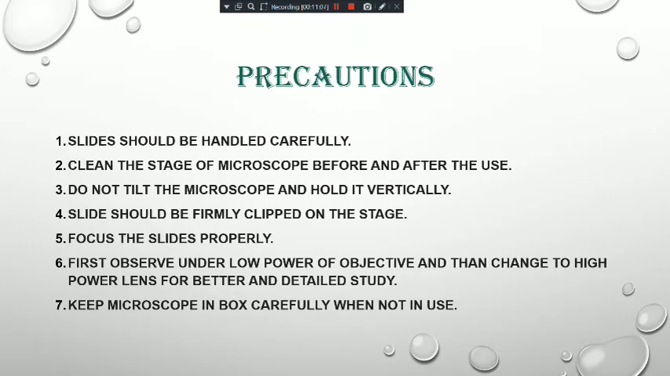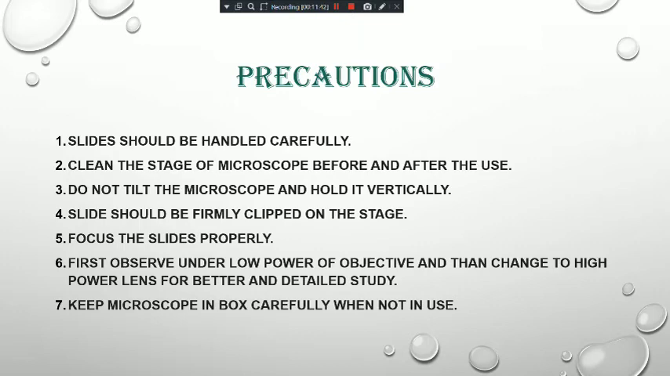Then you have to clip the slide. You have seen on the microscope there were two clips. So the slide should be firmly clipped on the stage. Clear? Then you have to focus the slide properly. Then you have to observe the slide first under the low power lens, and then you have to change from the low power lens to the high power. Okay? And then you have to study.